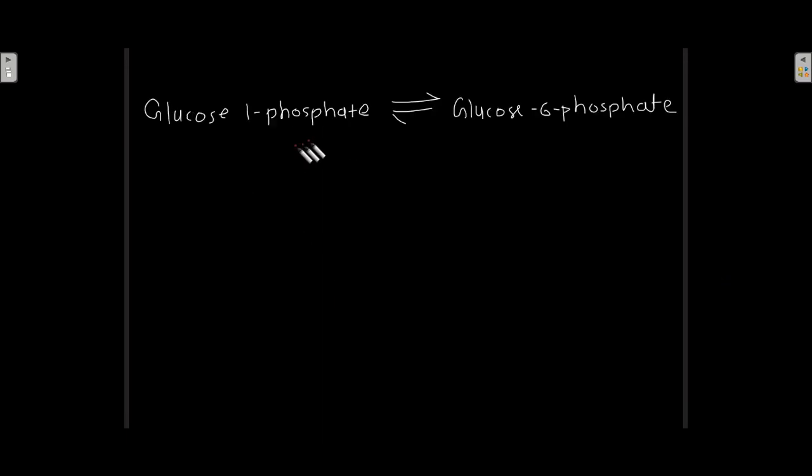Now consider this reaction, that is glucose 1 phosphate getting converted into glucose 6 phosphate.